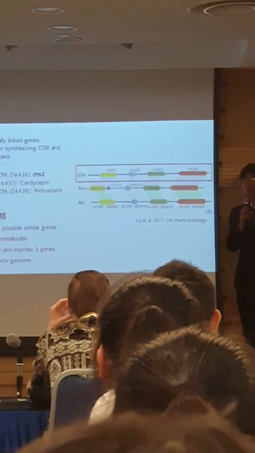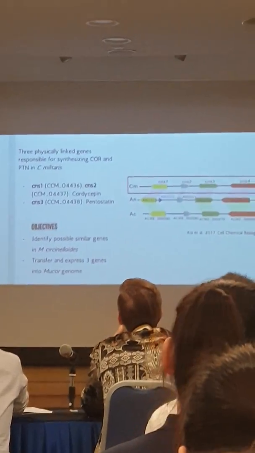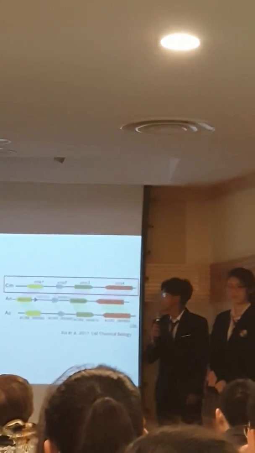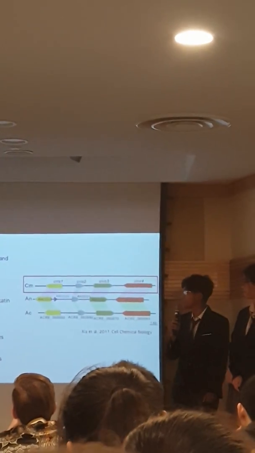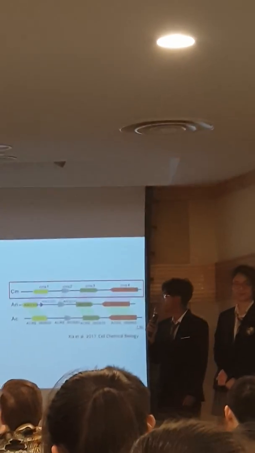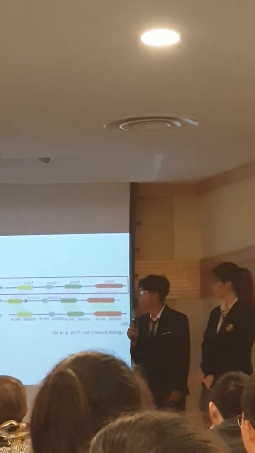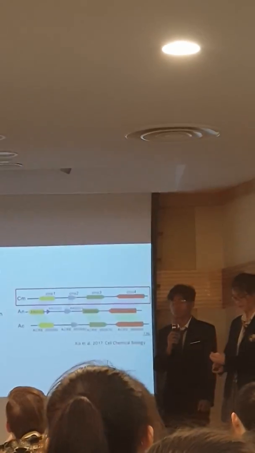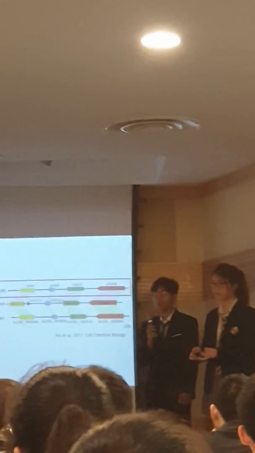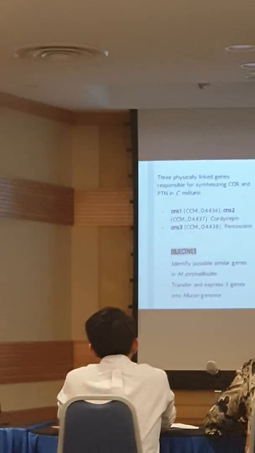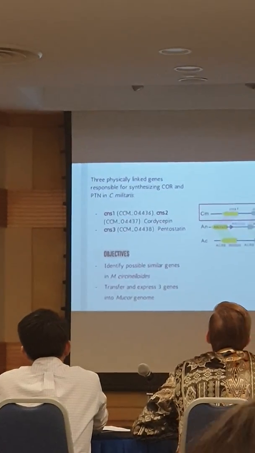There are three physically linked genes responsible for the synthesis of cordycepin and pentostatin. CNS1 and CNS2 are responsible for cordycepin, and CNS3 is responsible for pentostatin. So our objective is to identify possible similar genes in Mucor saccharinoides. If not, we will transfer these genes into the Mucor genome.